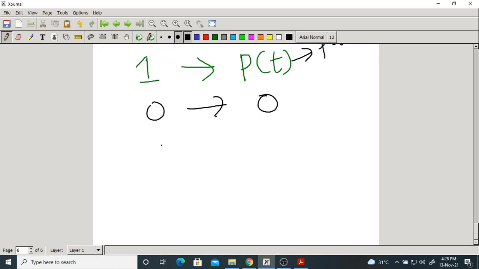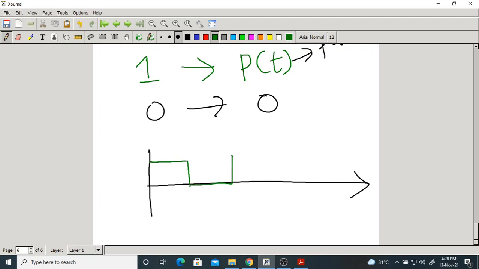Now what do you mean by this? If I draw the on-off waveform, it is something like this. There is a pulse P of t, which means it is symbol 1 or bit 1. Then nothing is transmitted, 0. Again 1, again 0. This is the on-off coding. What is this duration? It's called bit duration.